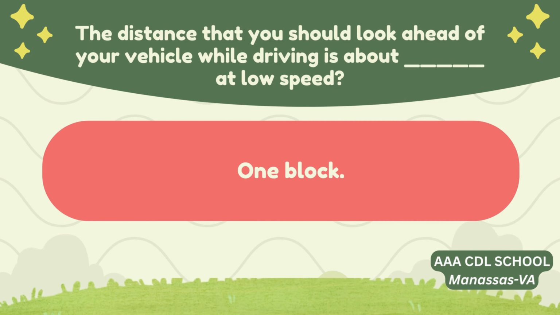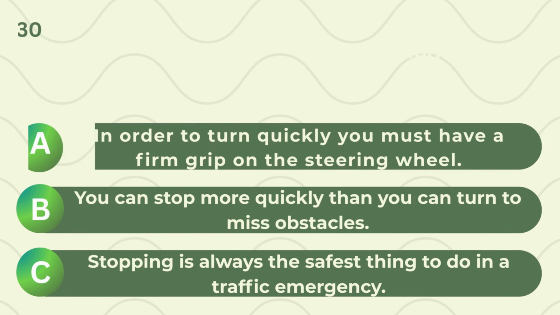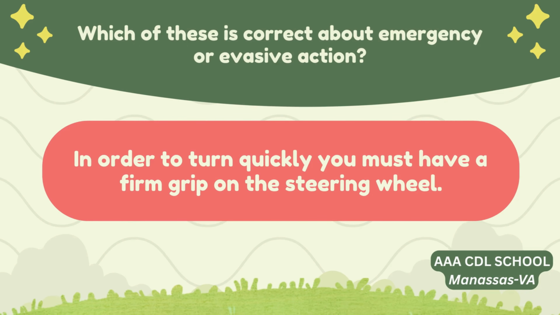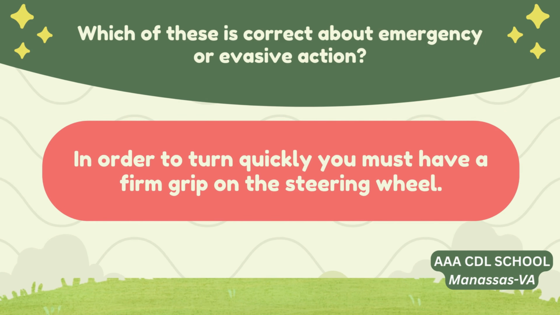Correct answer: 1 block. Which of these is correct about emergency or evasive action? A. In order to turn quickly, you must have a firm grip on the steering wheel. B. You can stop more quickly than you can turn to miss obstacles. C. Stopping is always the safest thing to do in a traffic emergency. Correct answer: in order to turn quickly, you must have a firm grip on the steering wheel.